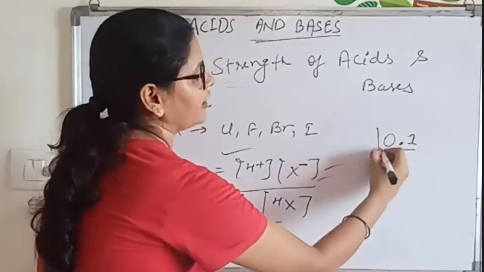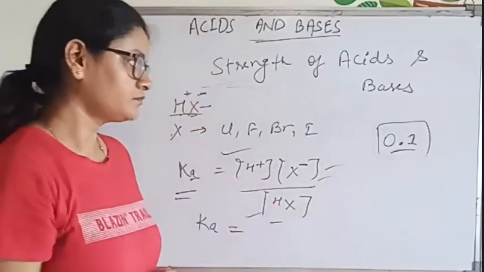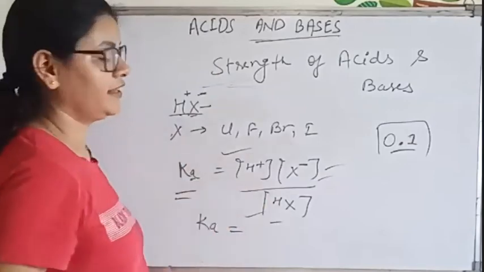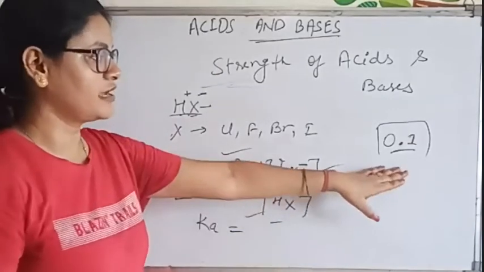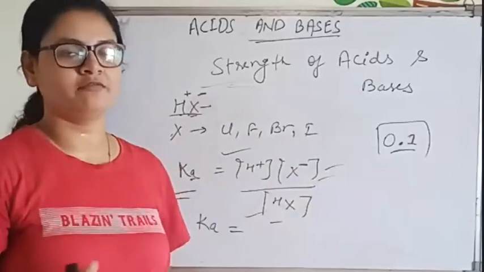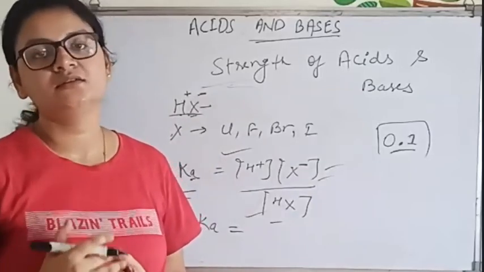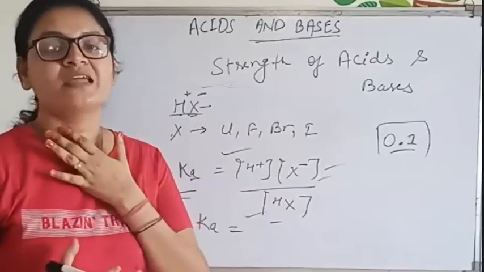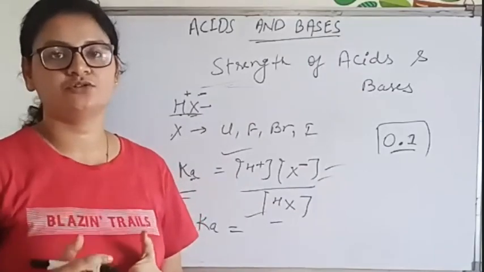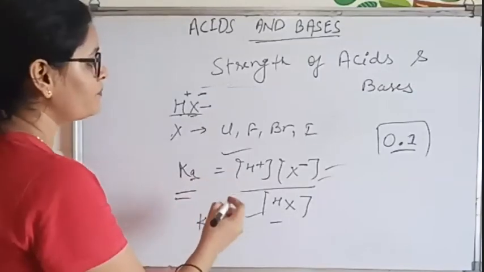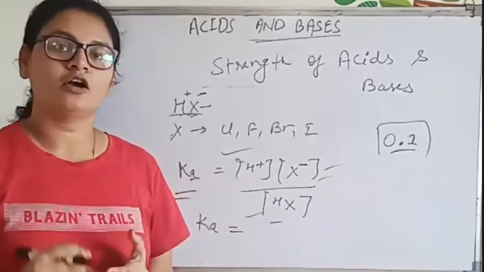If after calculating the Ka value you are getting more than 0.1, that means your acid will be a strong acid, like HClO4, HCl, HNO3. Because in the exam, the name of the acid will not be given.